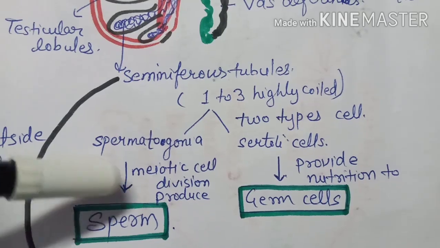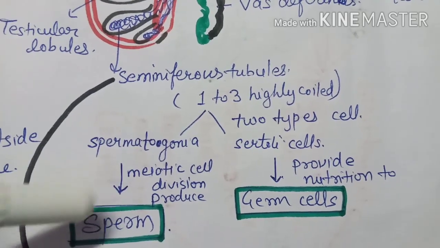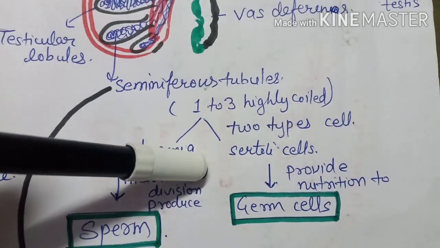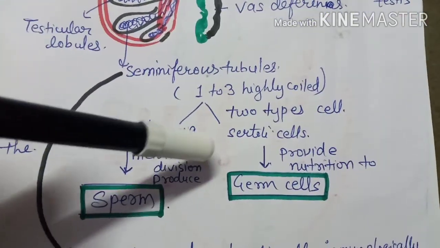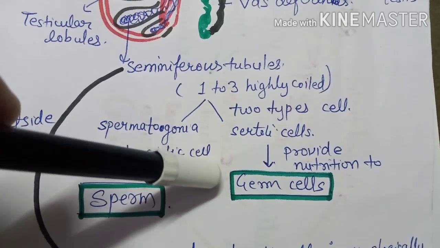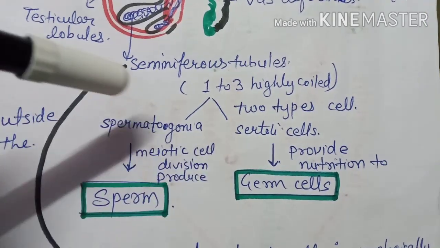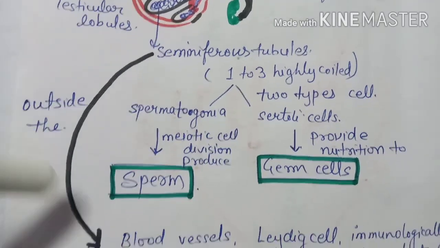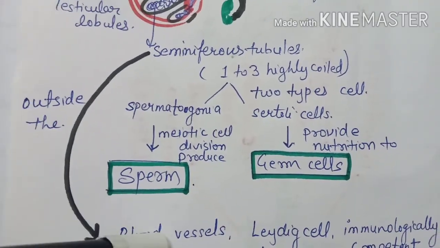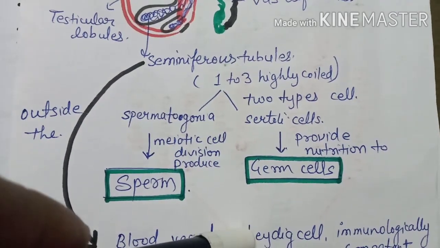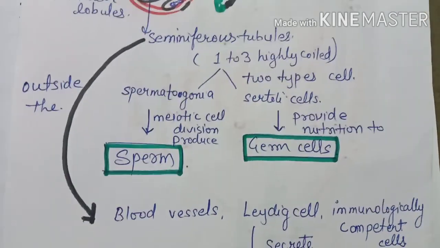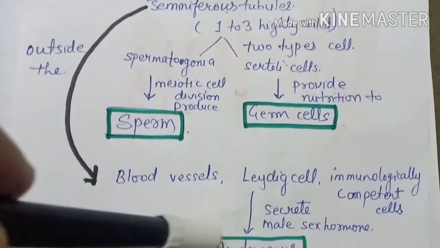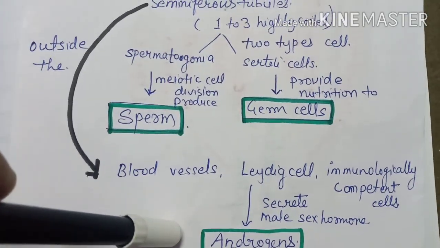Spermatogonia do the meiotic cell division and produce the sperm inside the seminiferous tubules, and Sertoli cells provide nourishment to the germ cells. Outside the seminiferous tubules are the blood vessels, Leydig cells, and immunological component. Leydig cells secrete the male sex hormones called the androgens.